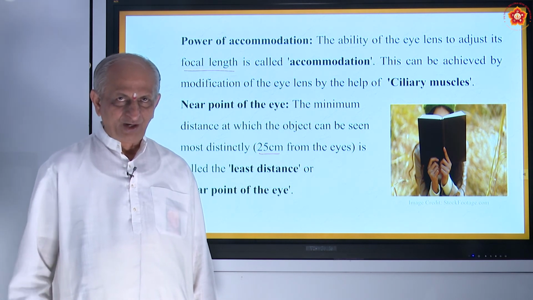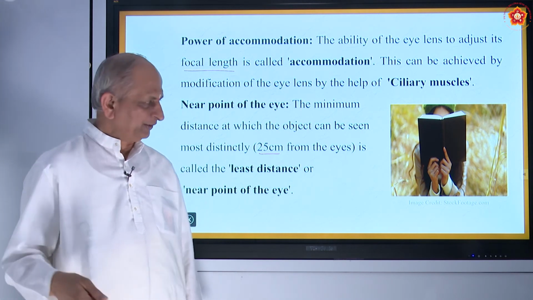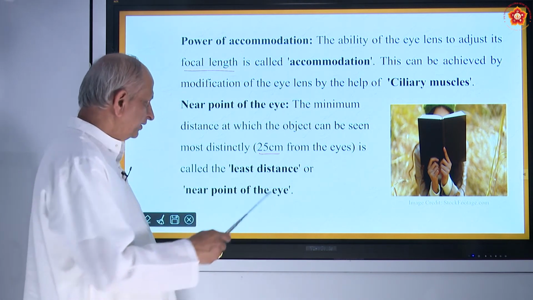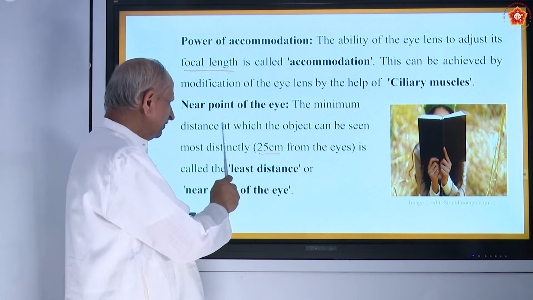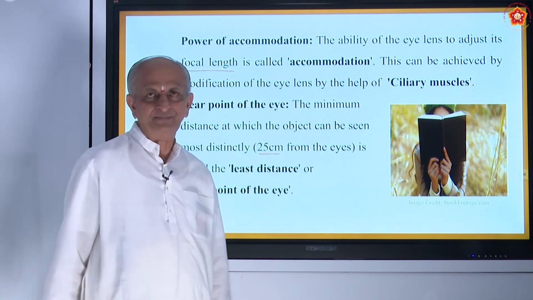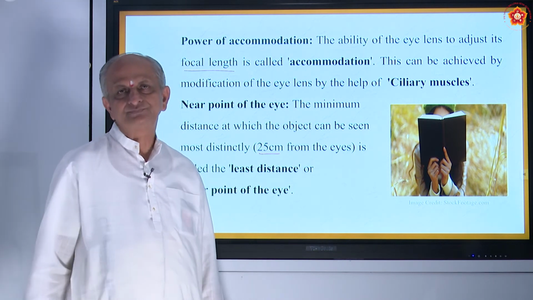And also, of course, then it comes, this is called the near point. I think you are clear about the near point. Near point means what? The minimum distance at which the object can be seen most distinctly. You must be able to read distinctly.